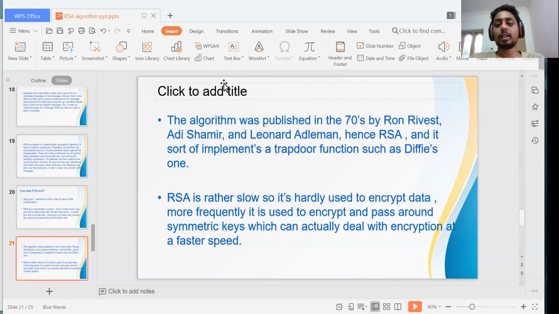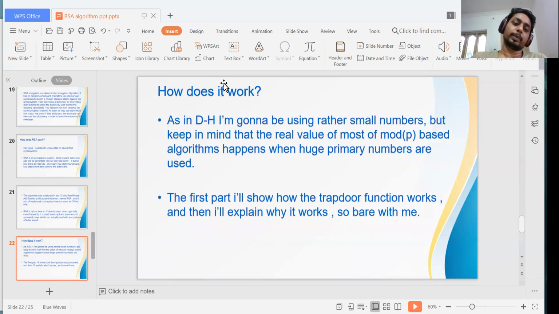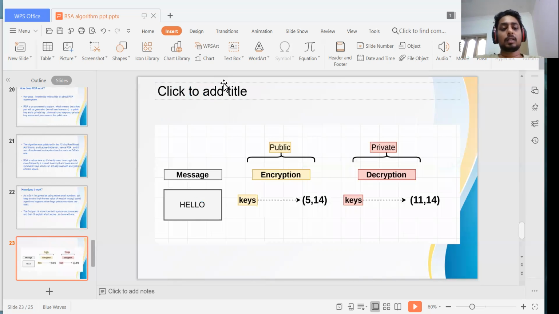RSA is rarely used to encrypt data directly; more frequently it encrypts a key that is passed around, which actually deals with the encryption at a faster speed. In this example I'm going to use a rather small number, but keep in mind real values use huge prime numbers. First we will show how the trapdoor function works, and then explain why it works. So bear with me. This is my example of an encrypted message.